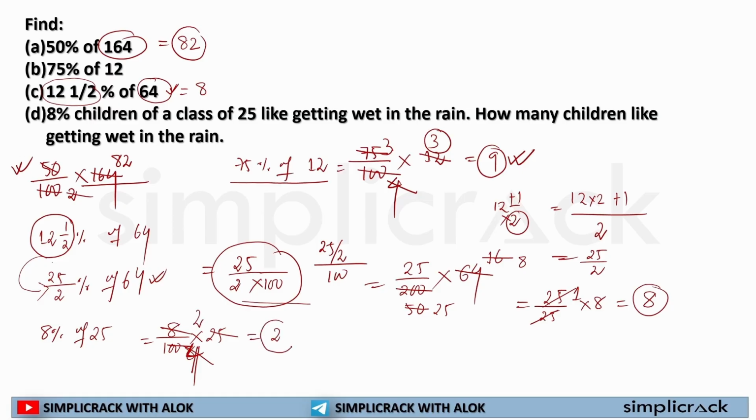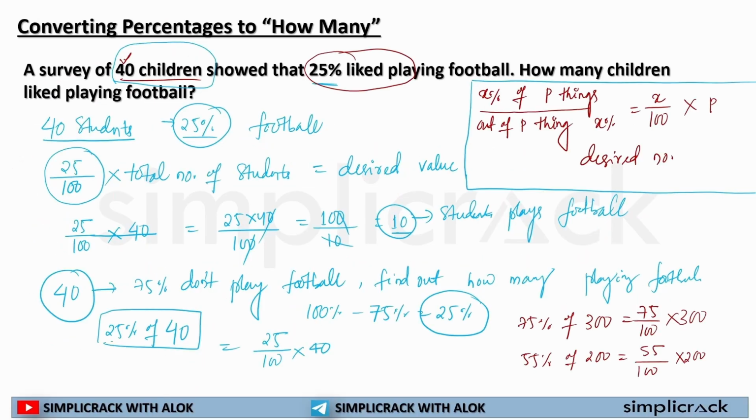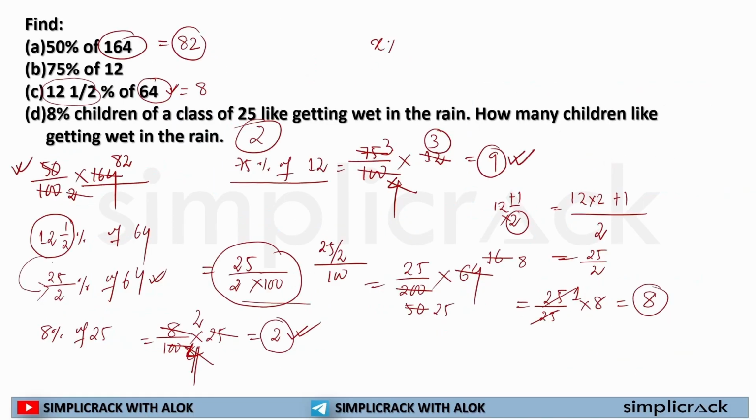So how many students out of 25 like getting wet in rain? That is 2, because 8% of the children like getting wet out of 25. So my number is 2. This is the answer. I hope this is easier for you. Now you will need to remember this formula. Whenever you are asked about finding x percentage of p, you will simply do x divided by 100 multiplied by p. As simple as that. Okay, I hope this is clear.